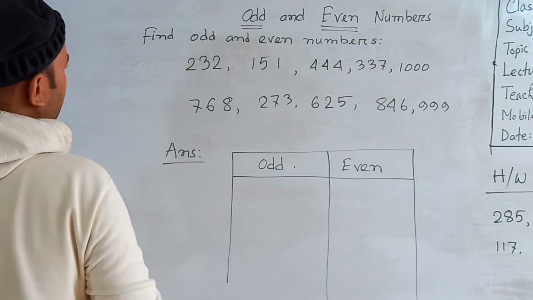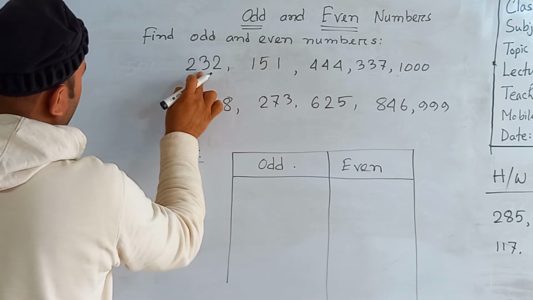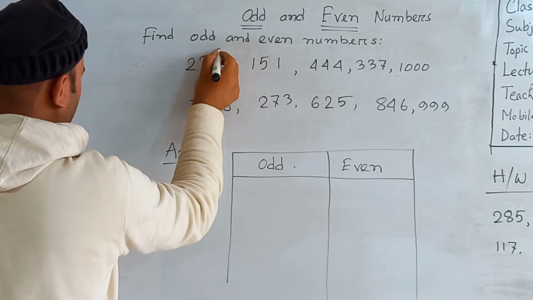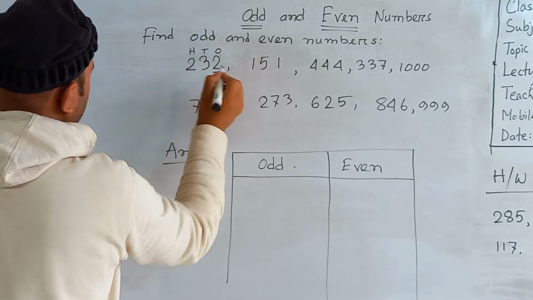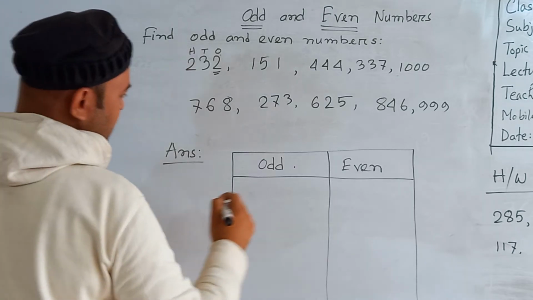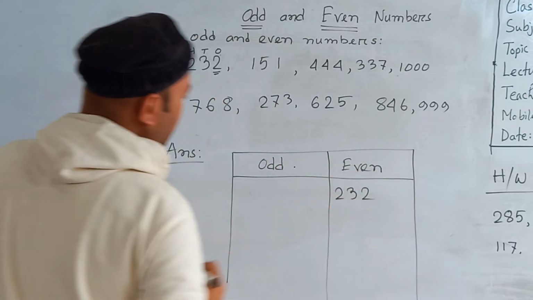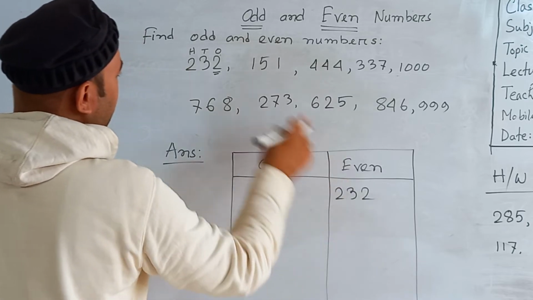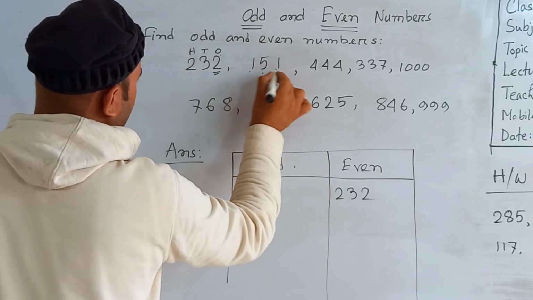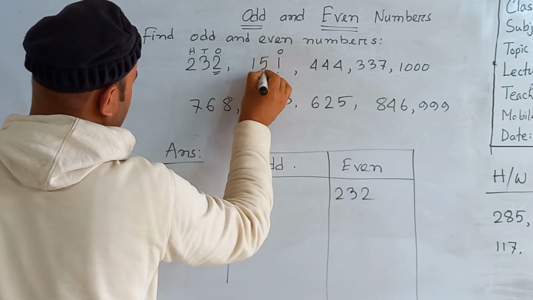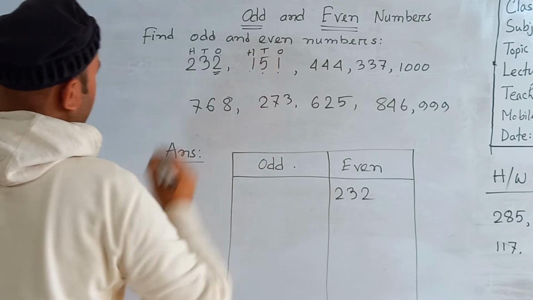Now look here. First one is 232. 2 is in ones place, so this is an even number. 232 is an even number. The next one is 151. 1 is in ones place, 5 is in tens place, and 1 is in hundreds place.